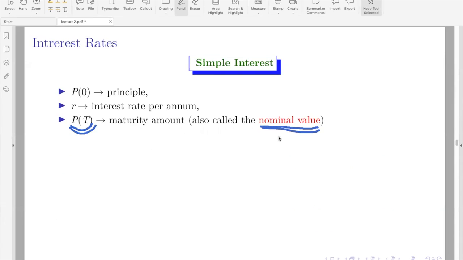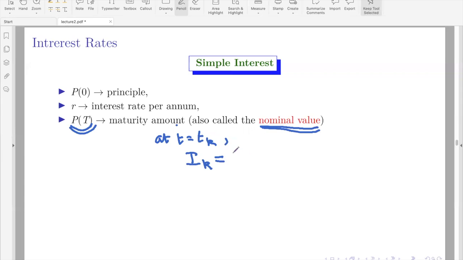So what is finally the net amount that the investor or the creditor gets out of this deal is called the nominal value. So what is the interest? At every interest due time, the interest paid at T equal to Tk, let's denote it by Ik.